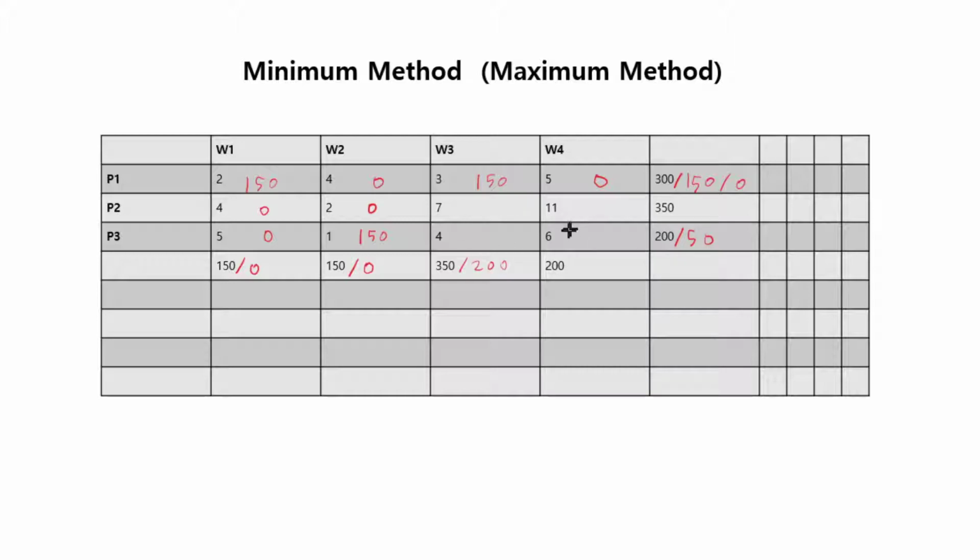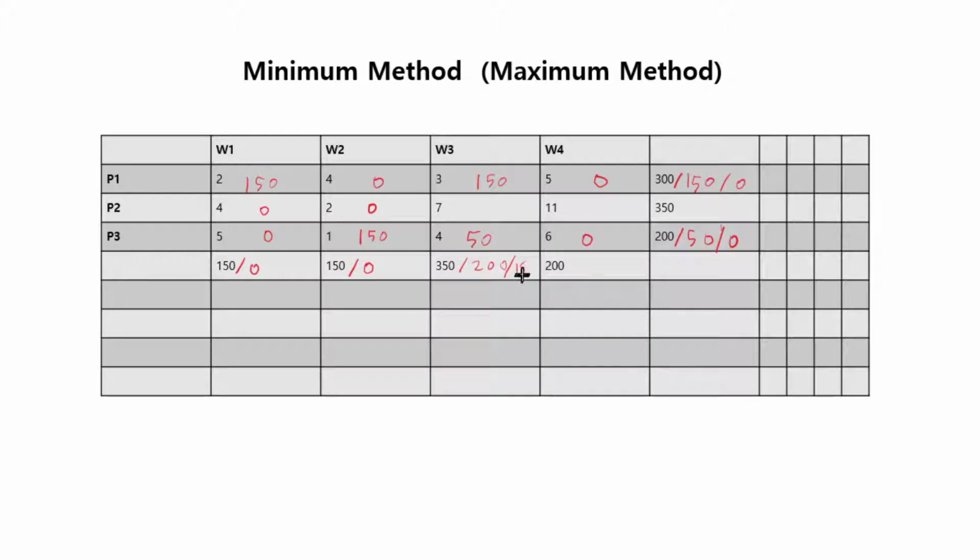And you have this. Among here, 4 is the minimum, so you can put the maximum here, but 50 is the only remaining amount, so you have to put 50 here.